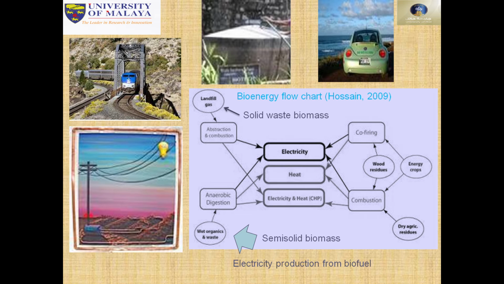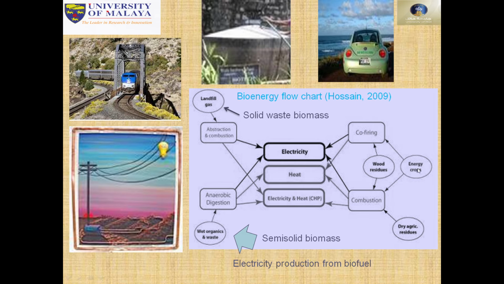And the bioenergy flow chart: electricity, heat, landfill gas, pipe gas, how we can produce them by anaerobic digestion. And then we can see here the electricity and heat from combustion.